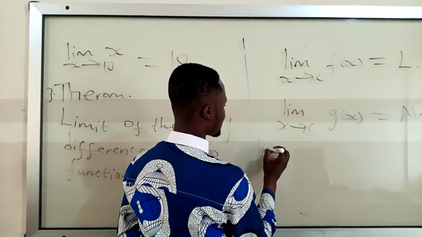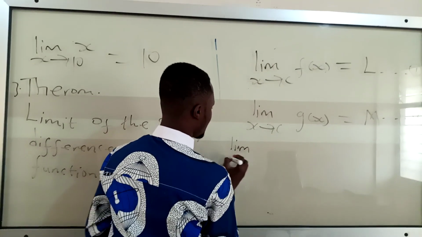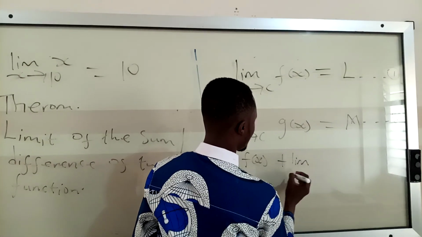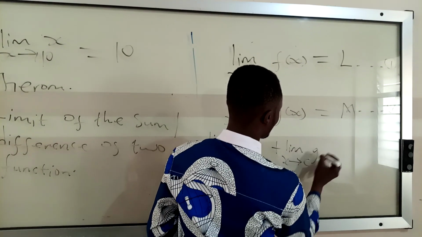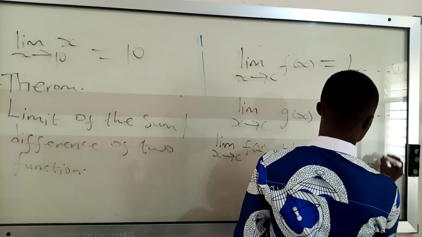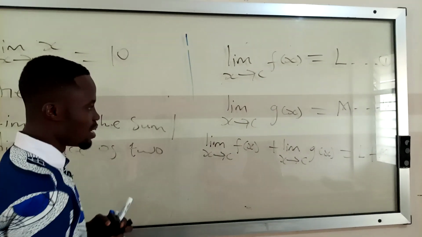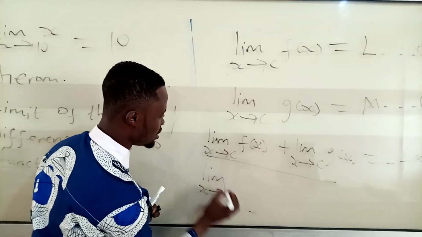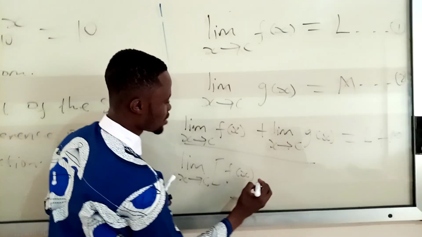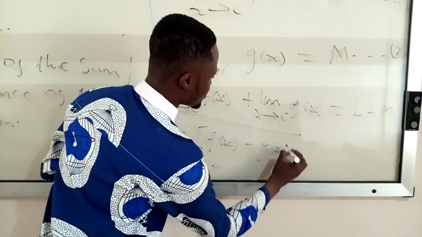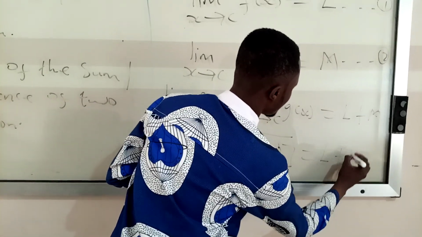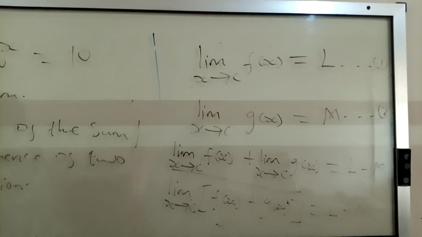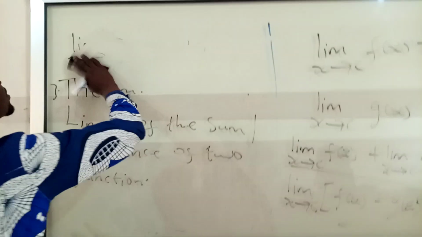If I want to sum up these two equations, it is simple. It's going to be the limit as x approaches c of f of x plus the limit as x approaches c of g of x, which is equal to L plus M. You can also write this whole thing as the limit as x approaches c of f of x plus g of x, which is equal to L plus M. Here I'm going to give an example so that you understand it better.